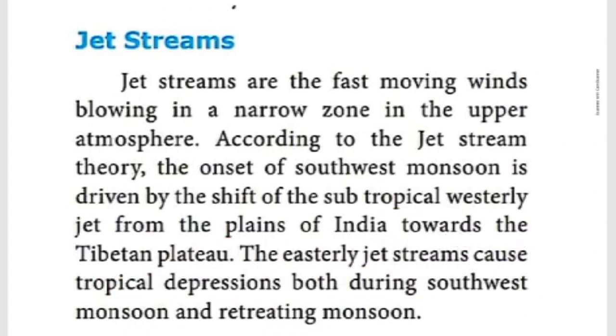Once again, I am telling you, children, it is given clearly here, you can understand. The subtropical westerly jet wind blows from the plains of India towards the Tibetan plateau. At the same time, easterly jet streams are responsible for the formation of tropical depressions both during the southwest monsoon as well as the northeast monsoon, otherwise called the retreating monsoon.